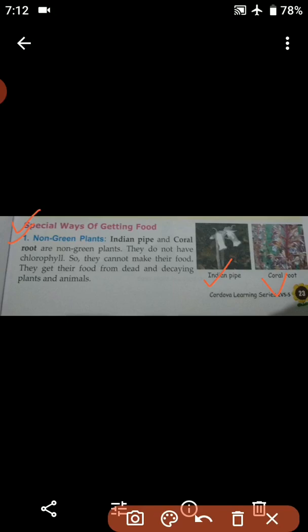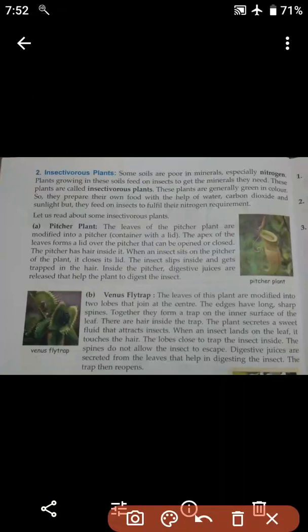So they get their food from the dead and decaying plants and animals. I hope it is clear to you. The Indian pine and coral root are non-green plants, so they do not have chlorophyll, they cannot prepare their own food, and they are dependent on the dead and decaying plants and animals.